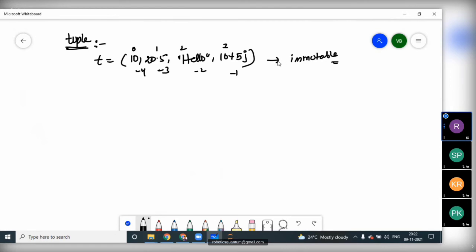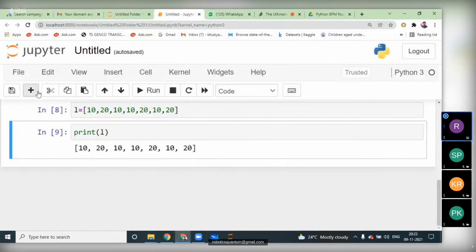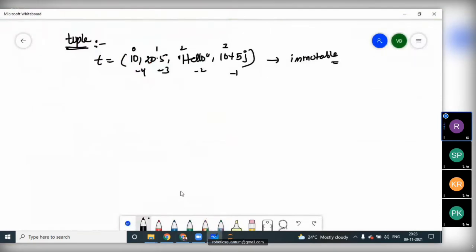The remaining things are all similar. List and tuple are similar, except that tuple is immutable. Once we create it, we cannot modify the elements. The remaining things, slicing we can apply, and indexing can be used to access the elements of the tuple. Okay, let us check how it will happen. One more thing to remember in the tuple: a tuple can be created with